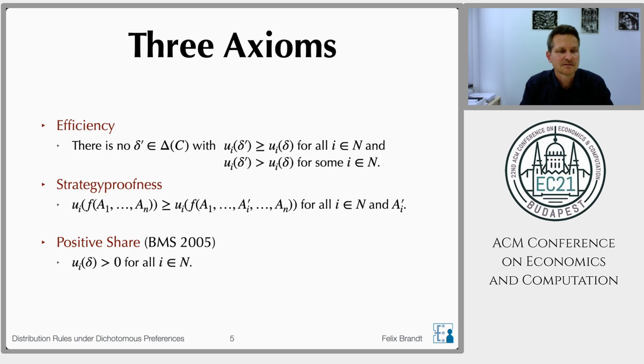Now let's look at 3 typical axioms that we can impose on distribution rules: efficiency, strategyproofness, and positive share. The first ones are classic economic axioms. Efficiency just means there is no other distribution such that all agents get at least as much utility and one agent is strictly better off. Strategyproofness means that no agent benefits from insincerely stating which projects he actually likes. And positive share merely means that the utility of each agent is positive. So for every agent, at least some tiny amount of the resource is spent on projects approved by this agent. Okay, so now we have 3 axioms.